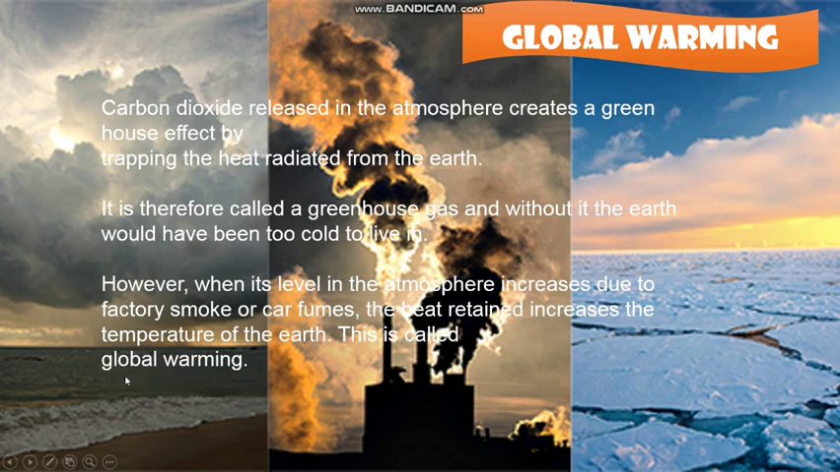So what happens? This rise in temperature causes the snow in coldest part of the world to melt. As a result, the sea level rises, causing floods in the coastal areas. There may be drastic changes in the climate of a place, leading to extinction of some plants and animals in the long run.